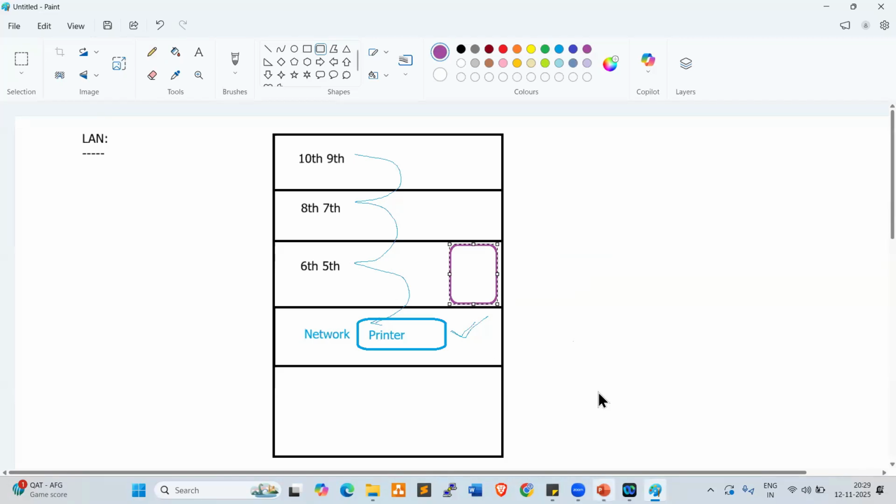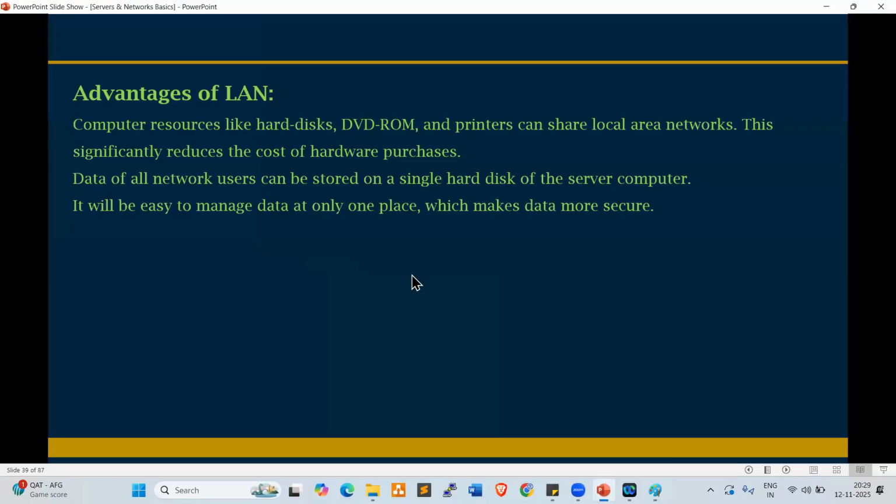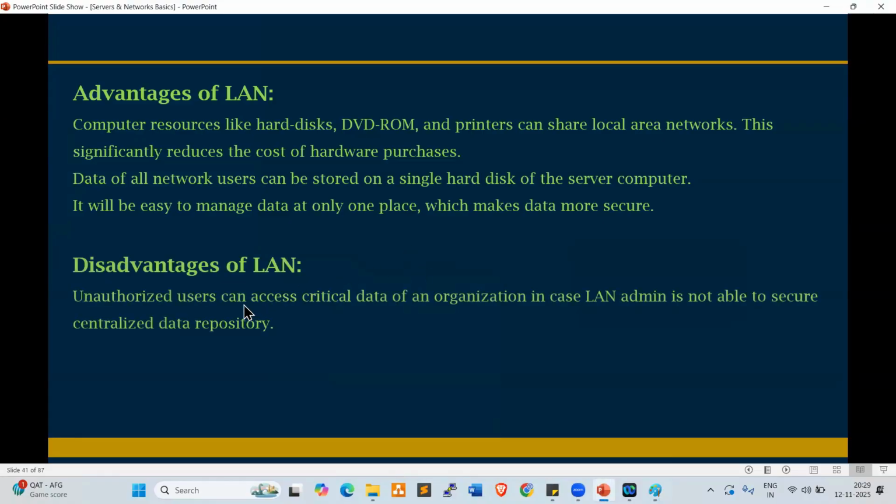So these are the advantages. Next one, disadvantages. Look at this. Unauthorized users can access critical data of an organization in case the LAN admin is not able to secure the centralized data repository. So if our LAN admin is not capable, definitely hackers will enter into the network. They can hack, right? So that is why the LAN admin should be capable.